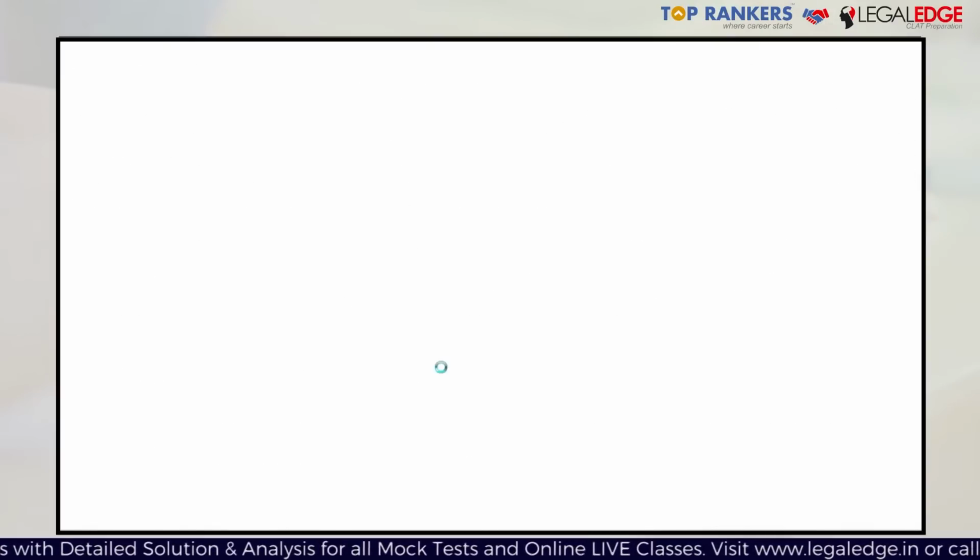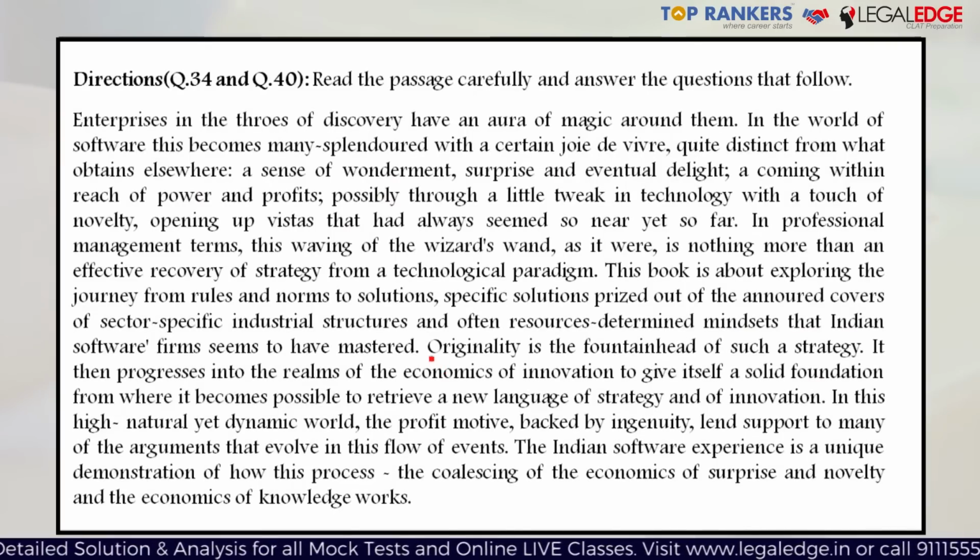The word ingenuity is given in the first paragraph. The first paragraph talks about, especially in this particular line, originality as the fountainhead of such a strategy. It then progresses into the realms of economics of innovation to give itself a solid foundation from where it becomes possible to retrieve a new language of strategy and of innovation. In this highly dynamic world, the profit motive or the intention to make profit, backed by ingenuity, lends support to many of the arguments that evolve in this flow of events. So the ingenuity here is also talking about the originality mentioned here, and definitely it has some sort of positive meaning.